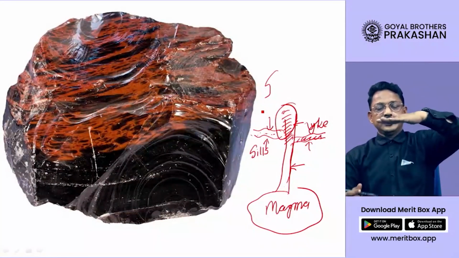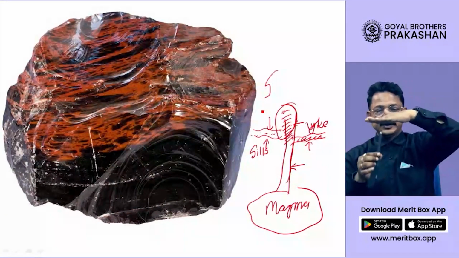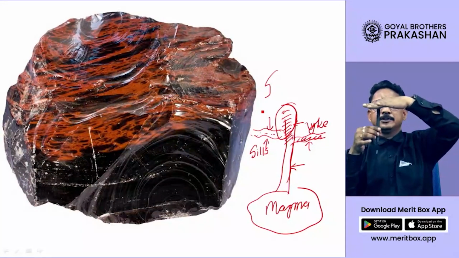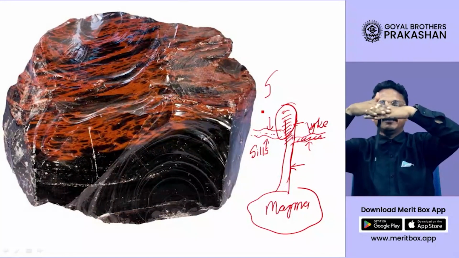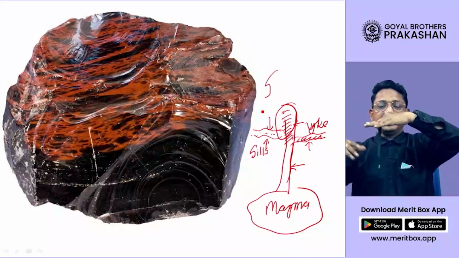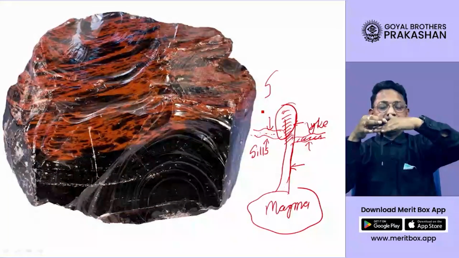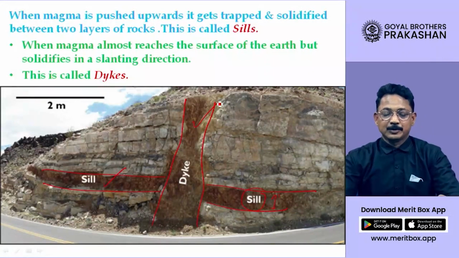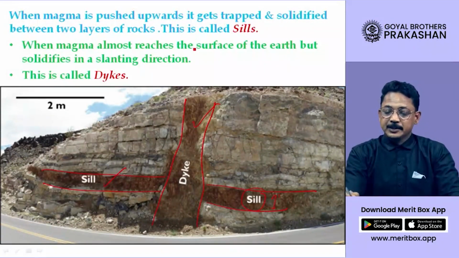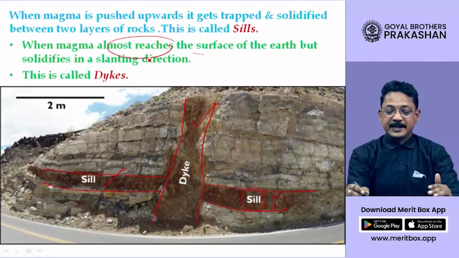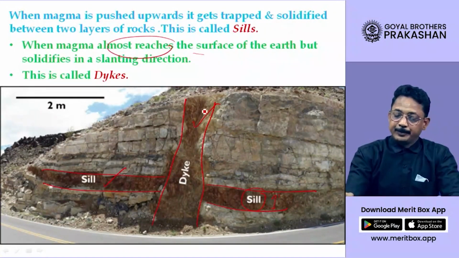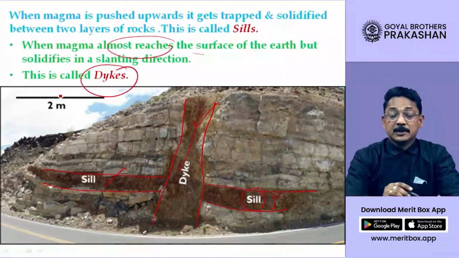Once upon a time, suppose this is the earth's surface and this is the magma which was rising up, which got solidified below the earth's surface. But over the period of time, when this surface gets eroded, this part will be seen outside. Therefore, now that dike you can see here outside the surface of the earth. So when magma almost reaches the surface, but solidifies in a slanting direction, or maybe vertical, we call it by the name dike.